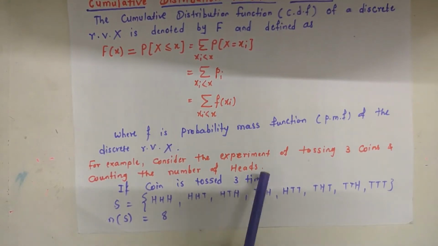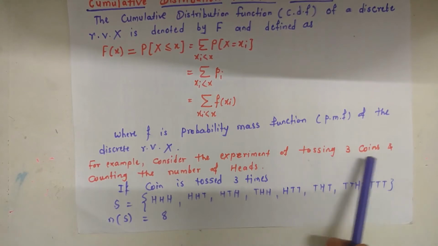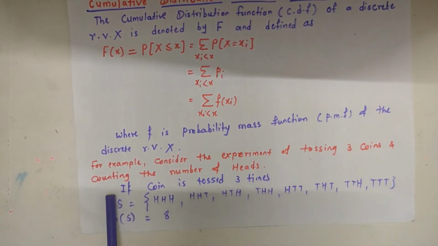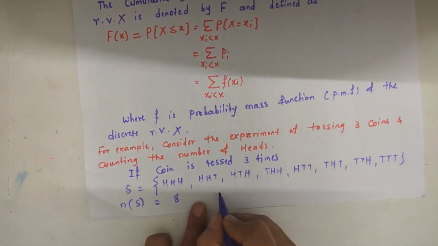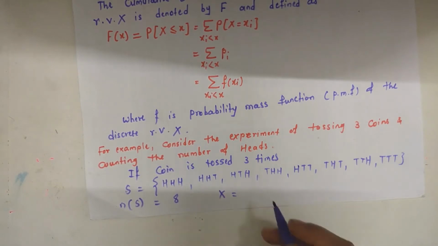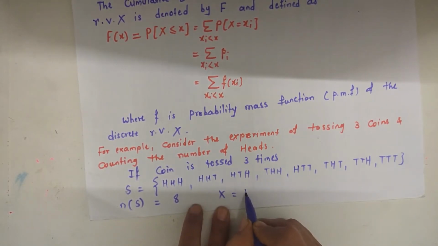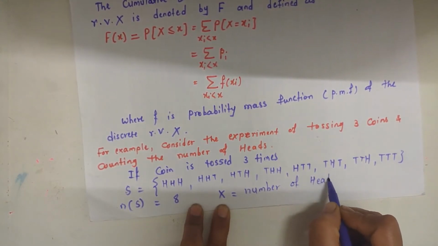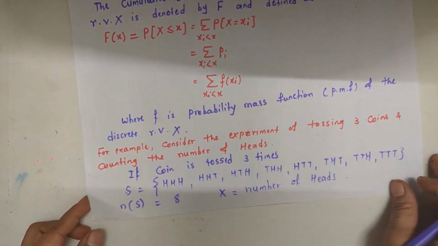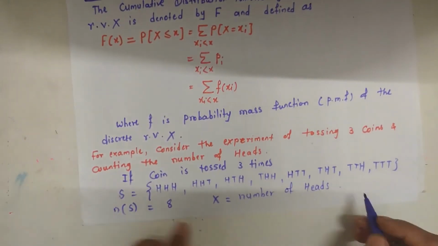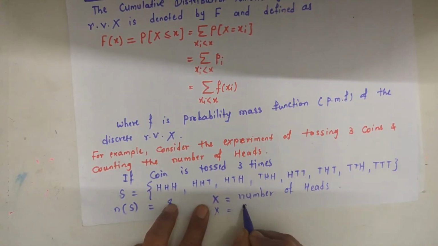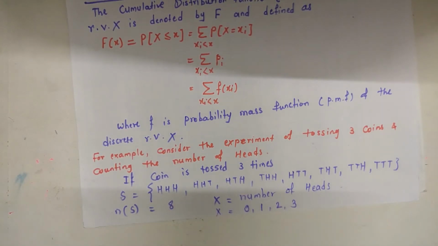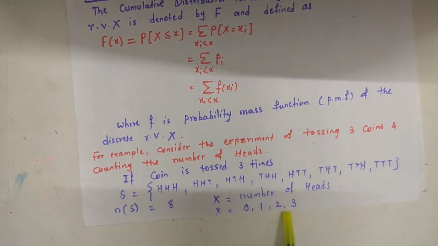Here the random experiment is tossing a coin 3 times and the random variable is counting the number of heads. So here we consider capital X as the random variable, and capital X is the number of heads. So the possibilities of number of heads are x equal to 0, 1, 2 and 3.